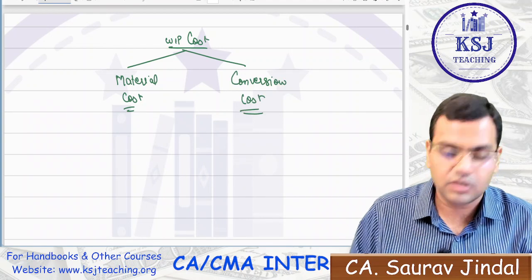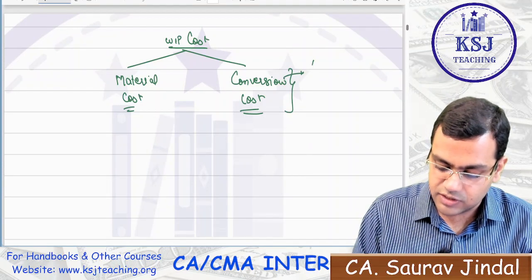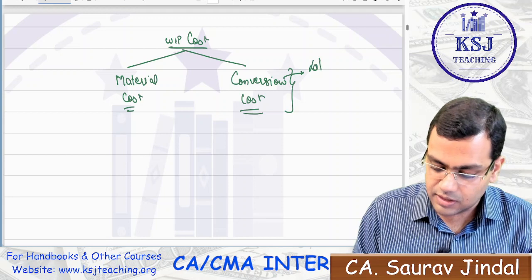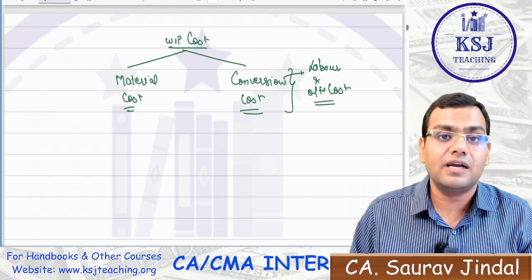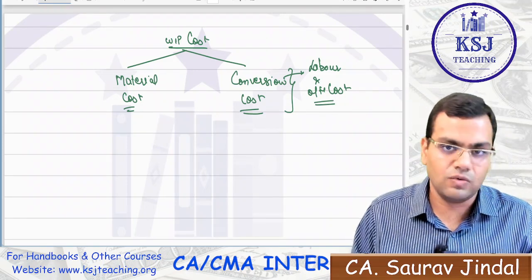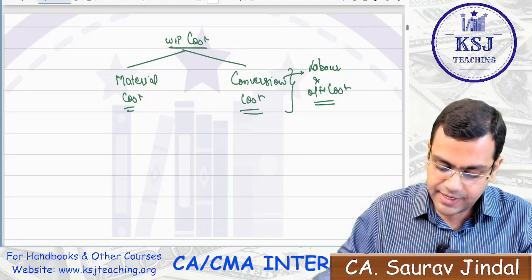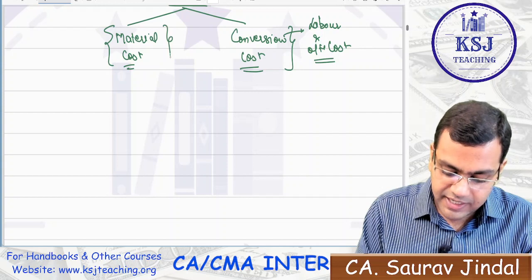What is conversion cost, sir? We have already, I think, studied about it in the process costing, right? Conversion cost is nothing but the sum total of labor and overhead cost, right? The cost which is incurred for the conversion of raw material into finished goods, that is the labor and the overhead cost, right?